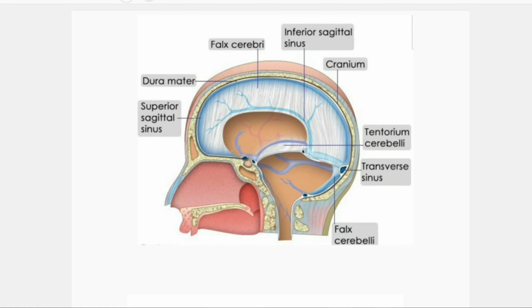And this is the inferior border, which contains a space filled with venous blood. So the venous sinus lying inferiorly is the inferior sagittal sinus. This is the inferior sagittal sinus, and this is the superior sagittal sinus.